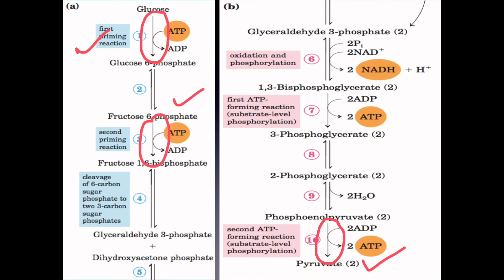These were the three scientists, and that's why it is also known as the EMP pathway, based on the names of the scientists. So today we have studied glycolysis or the EMP pathway, and we saw that two molecules of ATP are obtained from breaking down one molecule of glucose into two molecules of pyruvate. So I think you have understood about glycolysis today.